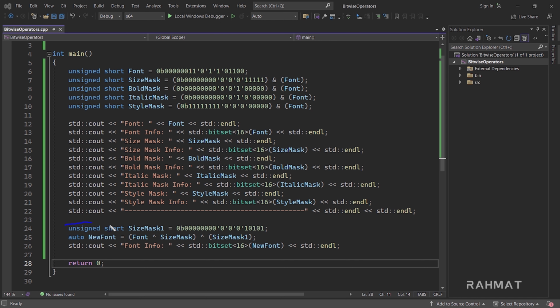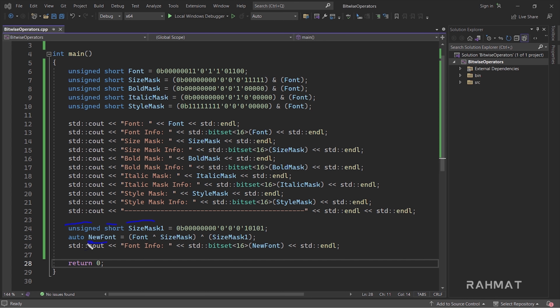You see the unsigned short. Someone now comes in and says, hey, I have new size information. That was the old information, now he changed the size, maybe a little bigger or smaller, but this is new information. So for new information, it means this is the new font, and the old font had this information. It's not a problem, we could store this in the old font so that we don't need extra variables, but to make it very clear, that's why I declared a new variable.